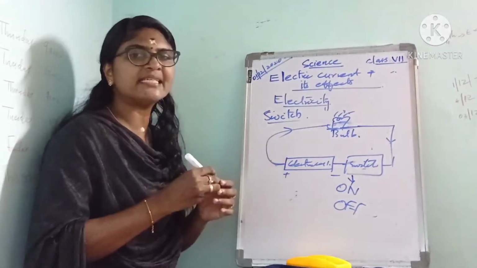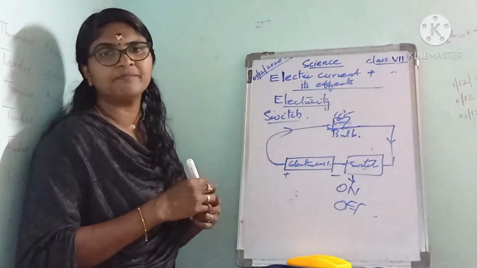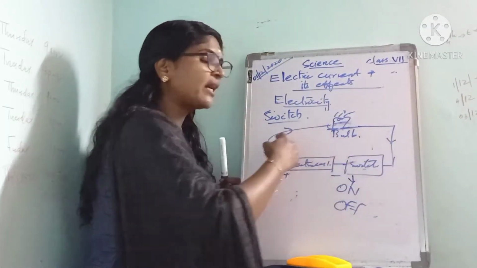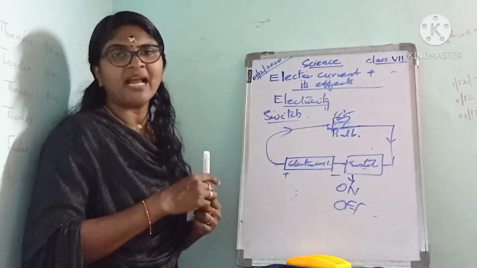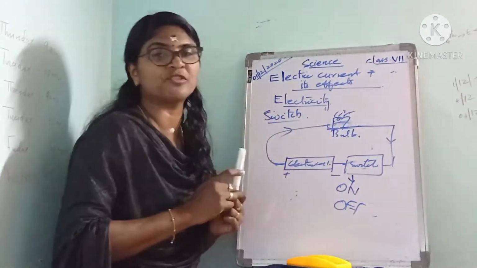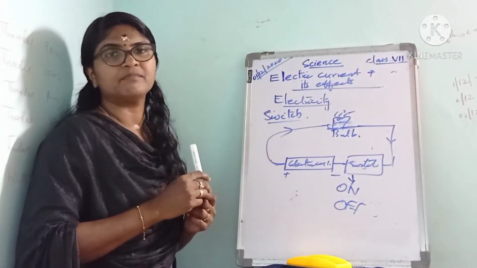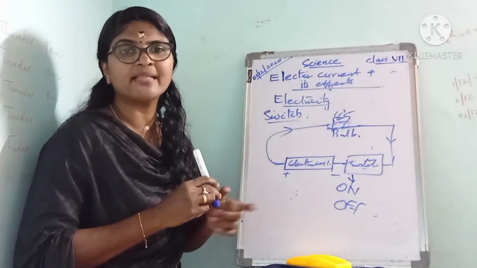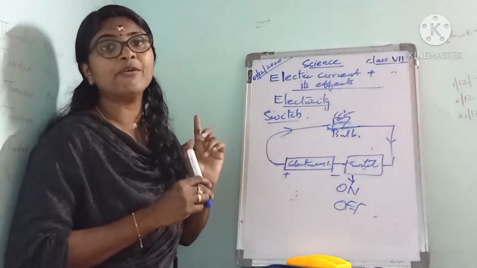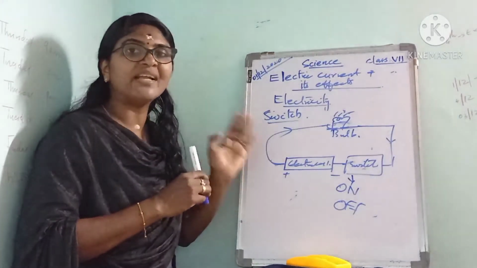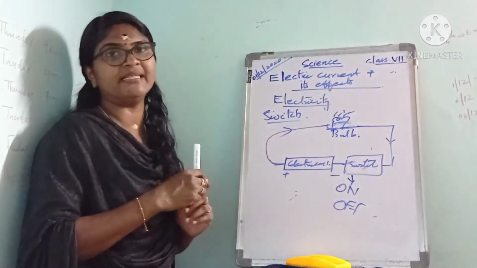When electricity flows through an electric circuit, it forms a closed and continuous loop, and this happens when the switch is in the on position. Only then does the circuit become complete.